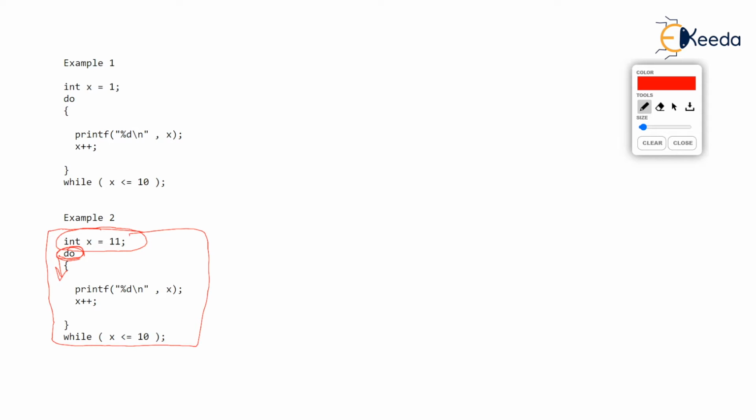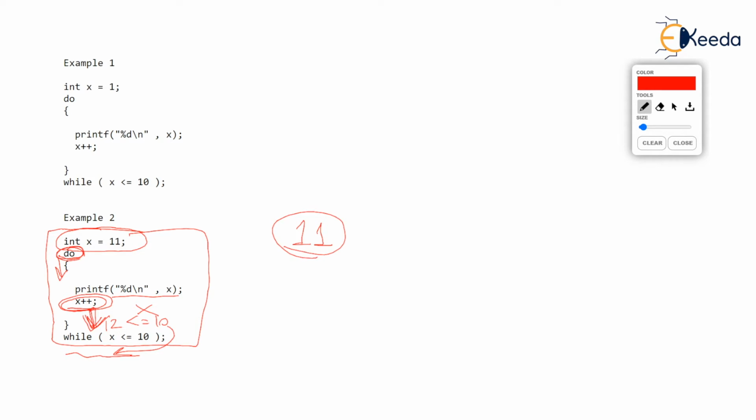So it will print x, which is 11, the current value of x, and then x++ will make x as 12. After making x as 12, control reaches the while condition. But listen, x has become 12 and 12 less than or equal to 10 is false. As this condition is false, it won't go back to do, but the loop will break and the next line will run. So what you observe here is the output is 11.